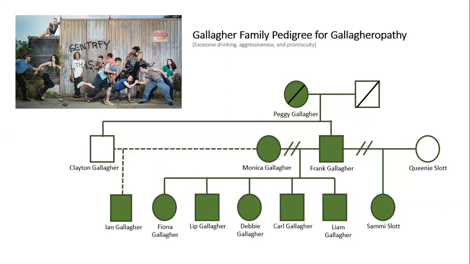In this pedigree, we will be analyzing the phenotypes and respective genotypes of a few of the Gallagher family members from the hit TV show Shameless in reference to the heritable trait Gallagheropathy. Gallagheropathy is an autosomal recessive trait that is characterized by excessive drinking, aggressiveness, and promiscuity that often leads to time in jail and an extensive network of illegitimate progeny.